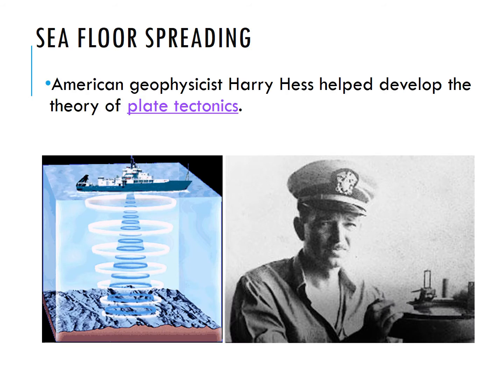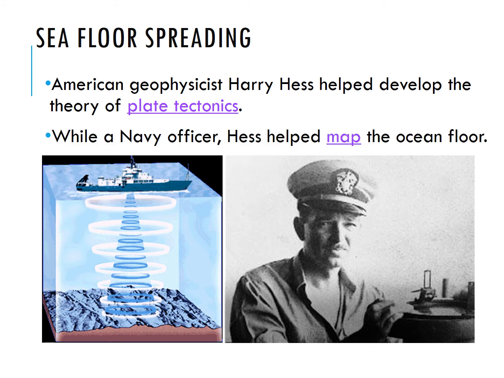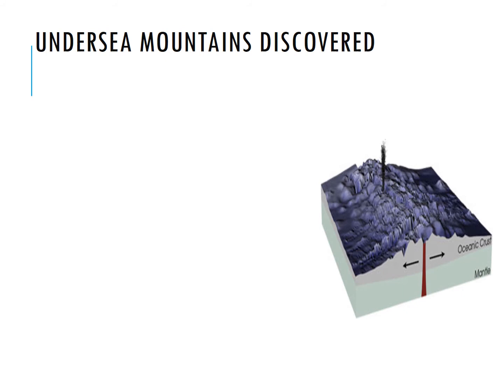So American geophysicist Harry Hess helped develop the theory of plate tectonics. These are just pictures of him. While he was an officer, Harry Hess helped map the ocean floor. Over here, this picture is just showing sonar, which is showing how they map the ocean floor. They would send a signal down, and then the signal would come back up, and depending on how long it took the signal to return back to the boat, they could figure out what the depth of the ocean was at that place.